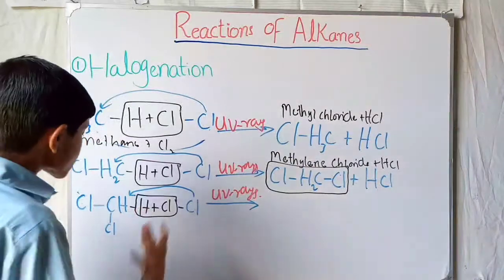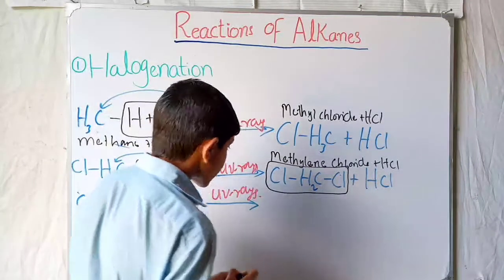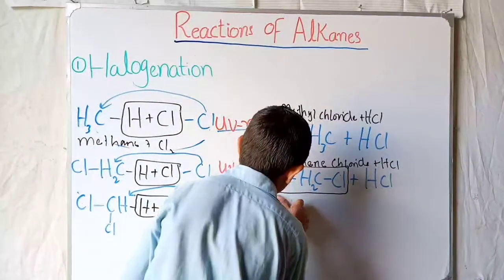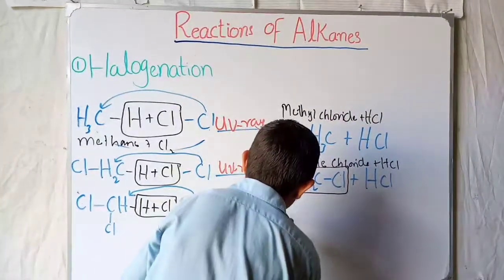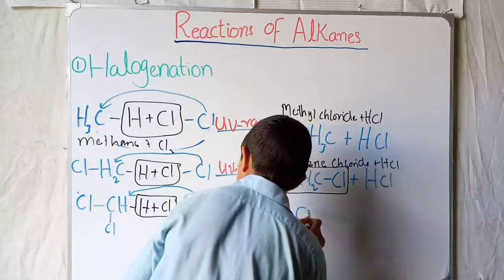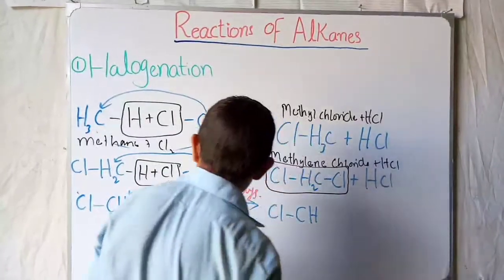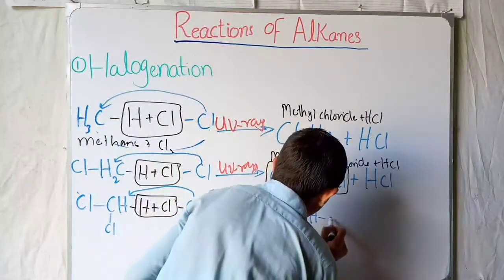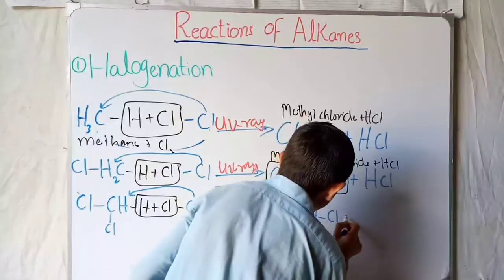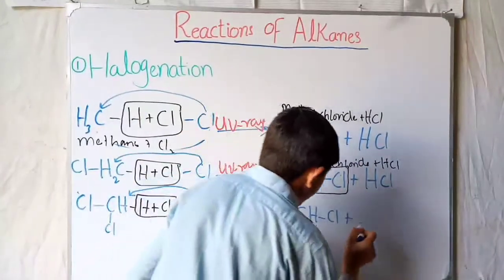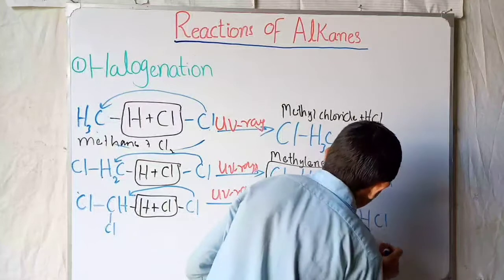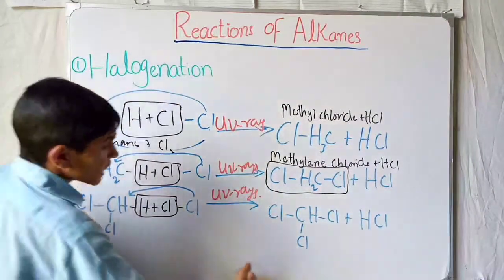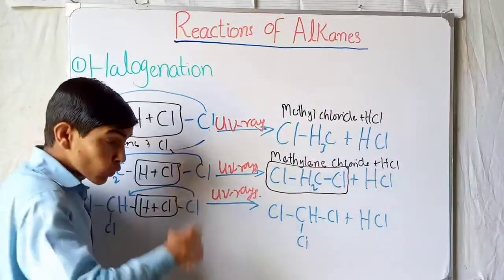So in the product it will give us Cl bonded to CH, with one chlorine from the lower side and one chlorine from this side, plus HCl. So from methylene chloride it gives us chloroform.